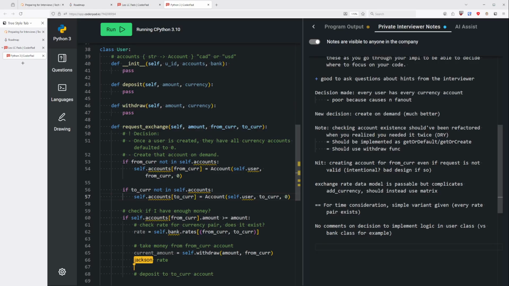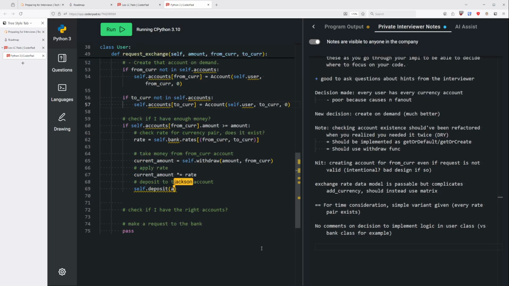Amount, apply the rate. This would be times equal the rate, which we get from there. Oops, don't need this.